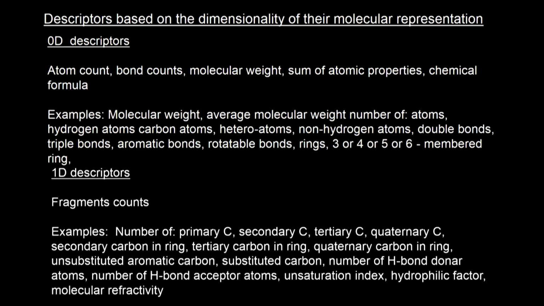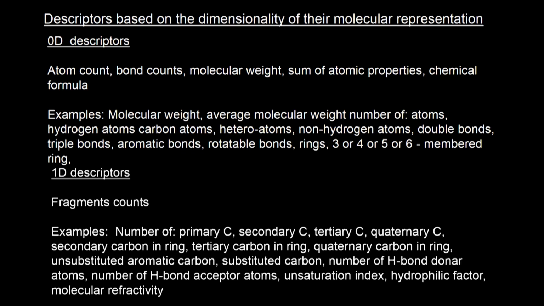There are some 0 dimensional descriptors, 1 dimensional descriptors, 2 dimensional descriptors, 3 dimensional descriptors. Okay, let us look at it. Atom count, the number of atoms the molecule has. Bond counts, the number of bonds the molecule has. Molecular weight, what is molecular weight? Because the molecular weight may have an effect. For example, as you know, with large molecular weight diffusion may be a problem, with small molecular weight diffusion is easy.